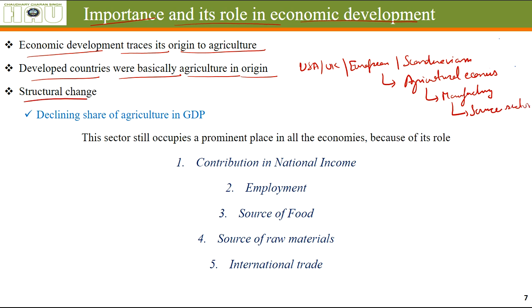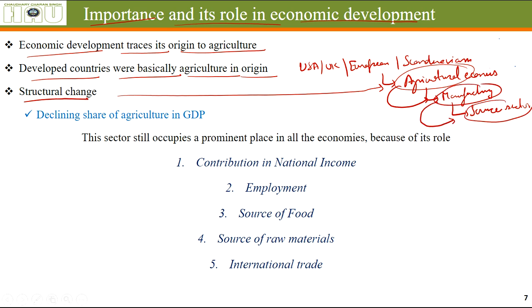This is called a structural change. When countries are first agricultural in nature, that means a major portion of the population is engaged in agriculture. People start shifting from agriculture to the manufacturing sector, then out of the manufacturing sector to the services sector.